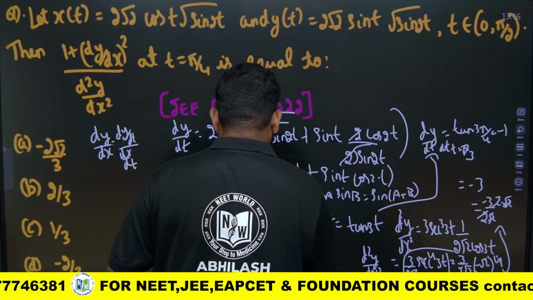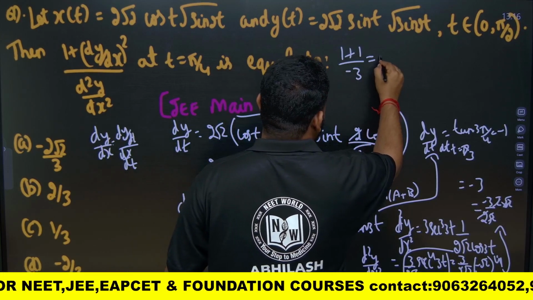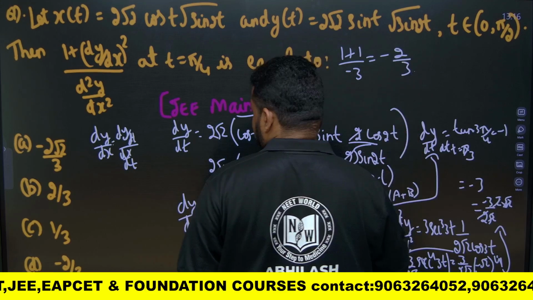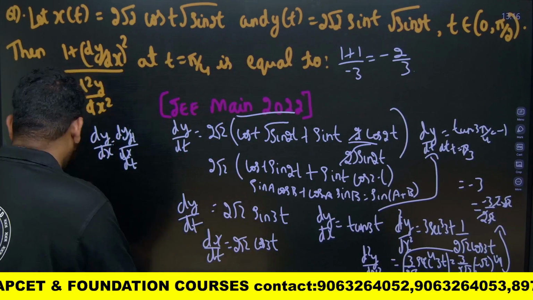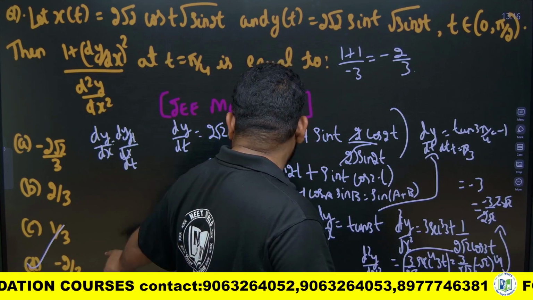If I put the value, I will get 1 plus 1 divided by what it is? It is nothing but minus 3, this will be minus 2 by 3. It will be minus 2 by 3, that is answer D, that is option D. Okay, the answer is option D. JEE Main 2022 question, that is minus 2 by 3.